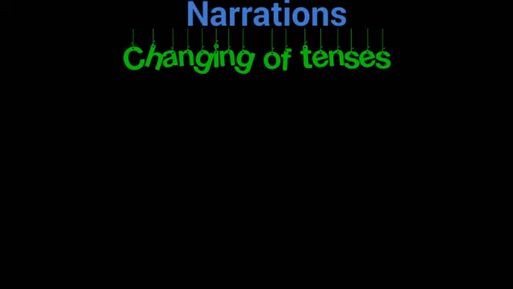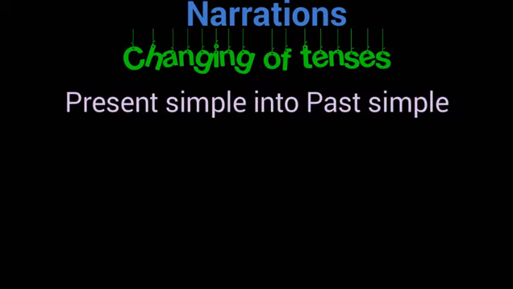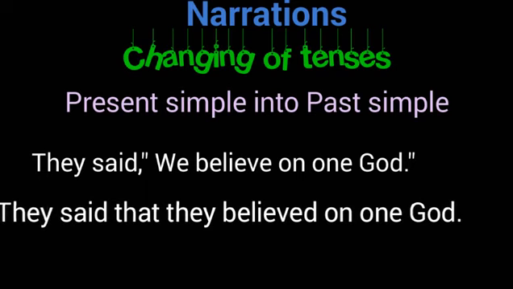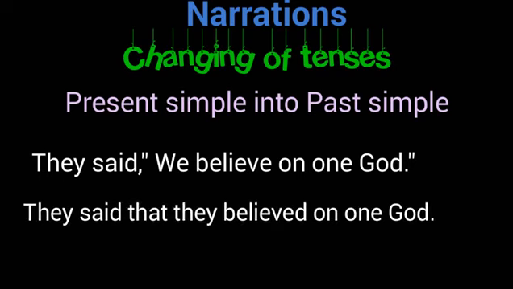The first one is tenses that can be changed. The first one is present simple into past simple. If we see the direct narration, they said, we believe on one God. If we change into an indirect narration, then we will get, they said that they believed on one God. Here we have changed the tenses.